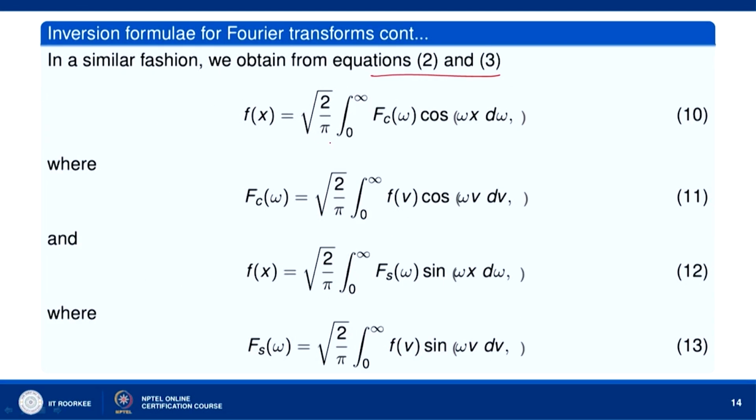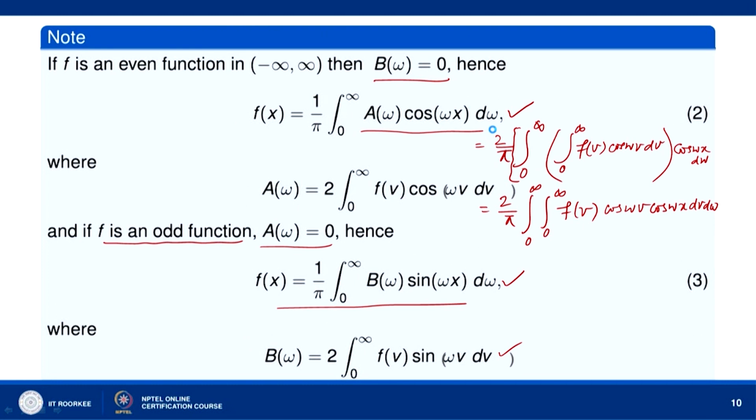So, we can write it as integral root 2 over pi 0 to infinity f_c(omega) cos omega x d omega. This is equal to root 2 over pi 0 to infinity, where we interchange the order of integration.